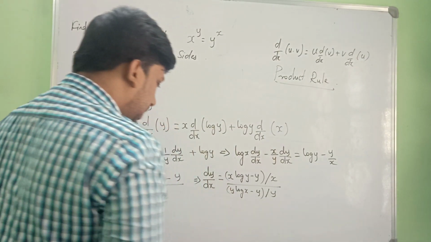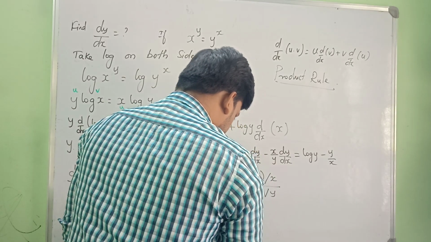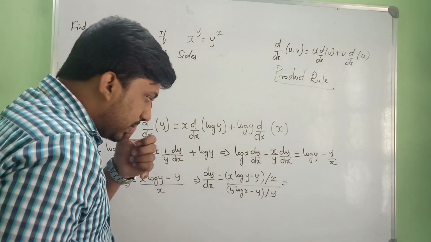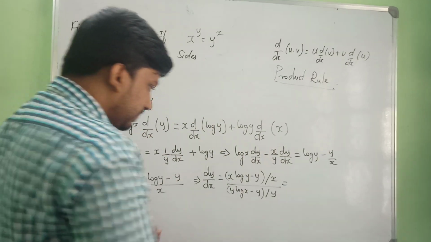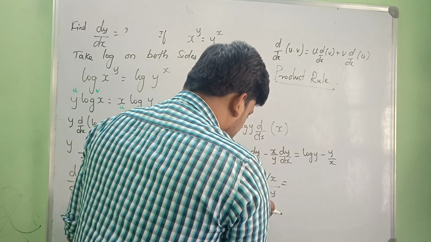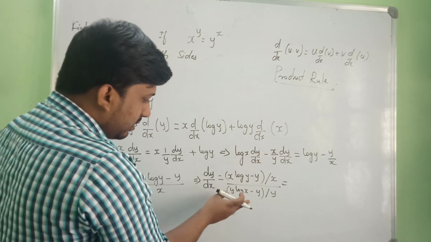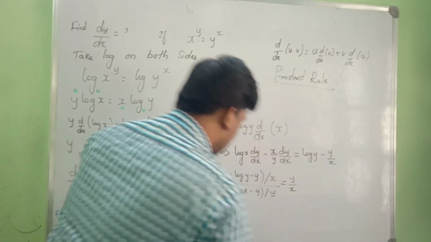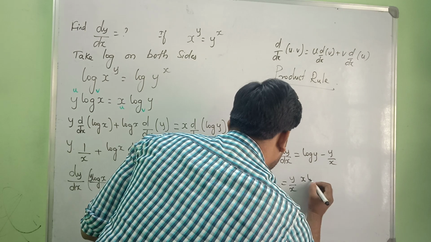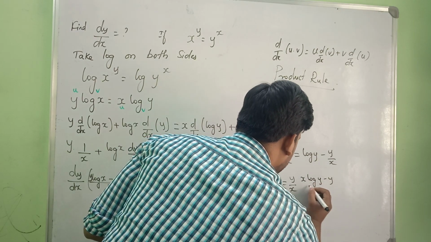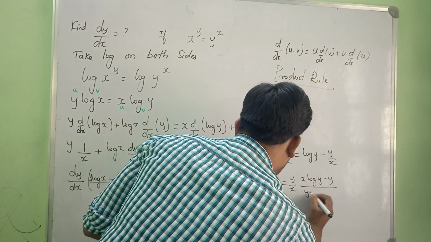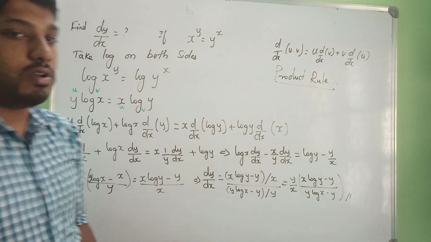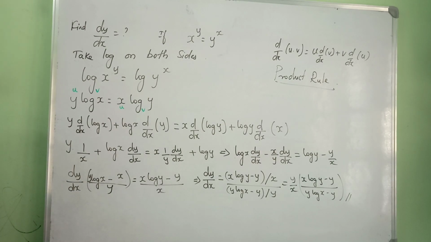So what's happening here? See, whenever we have it like this, this is going to be the reciprocal, right? So the overall answer is y by x into x log y minus y by y log x minus x. This is the overall derivative. It is a 3-mark problem. It is very simple.